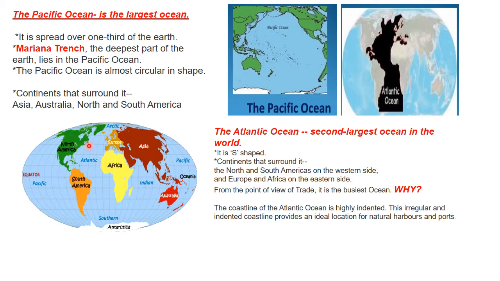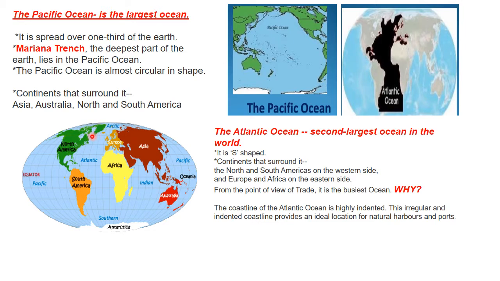Now, if the question comes, which out of all these 5 oceans is the busiest ocean? The Atlantic Ocean remains the busiest ocean in terms of trade and commerce. And why is that so? Because it has the longest coastline, which supports the trade and commerce between all these 4 continents.